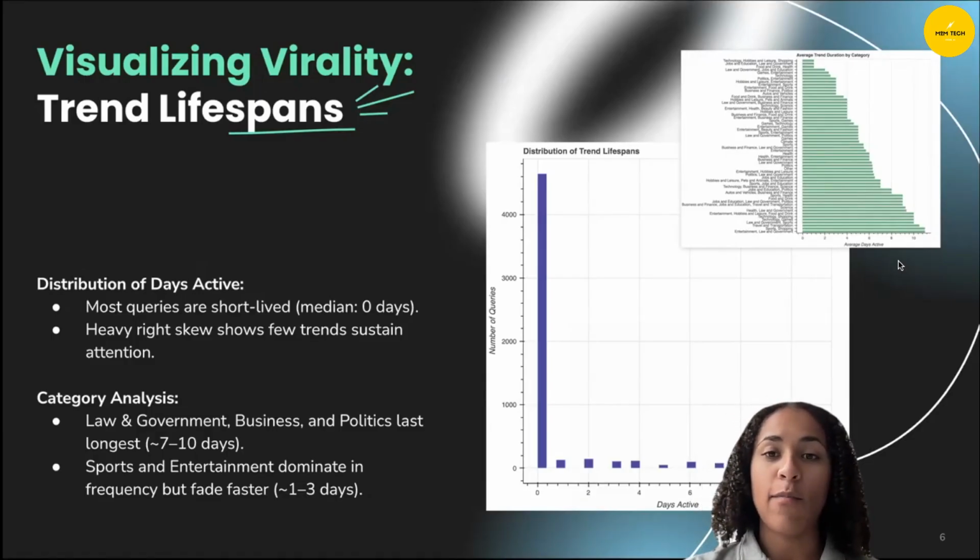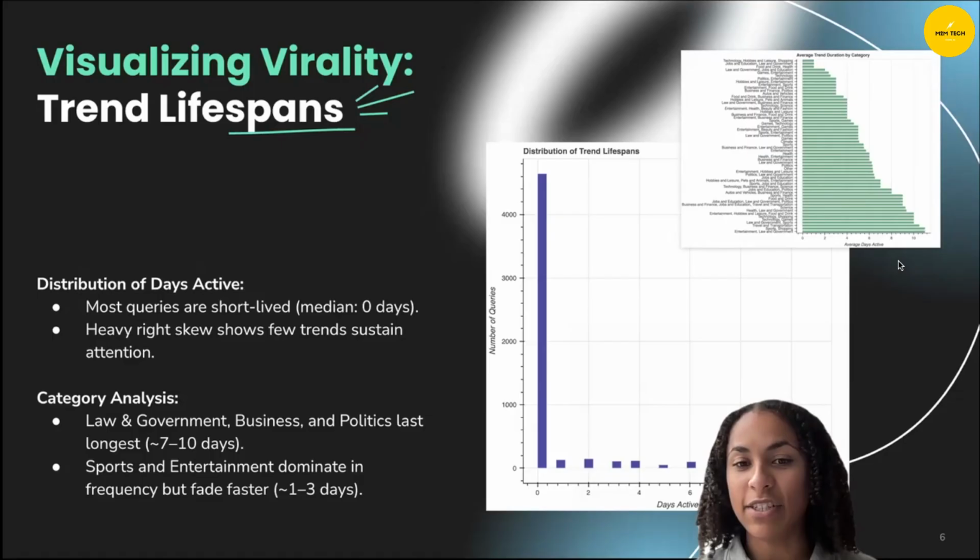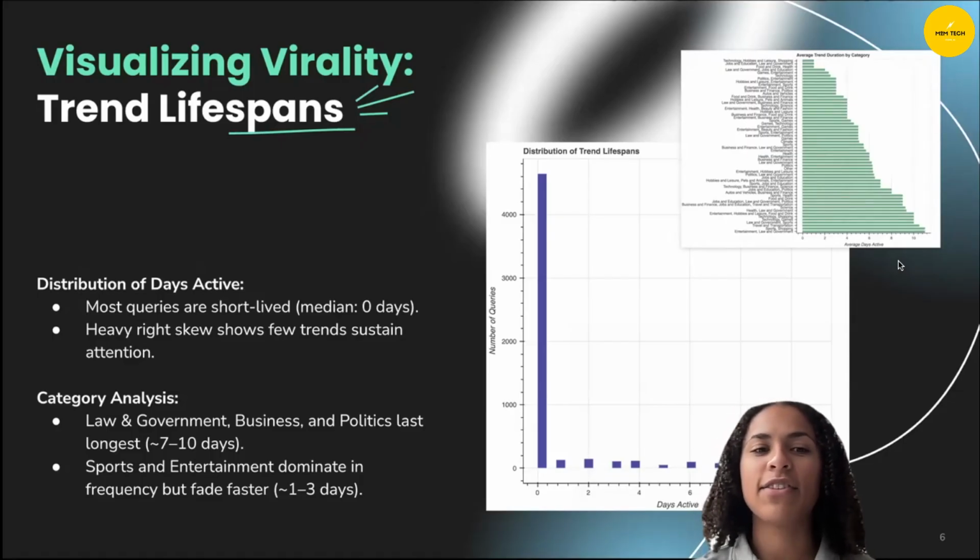So I made one plot that was the distribution of days active. This is the blue one here, purple blue one. So this shows most queries are short-lived. The median is actually 0 days. And there's a heavy skew.